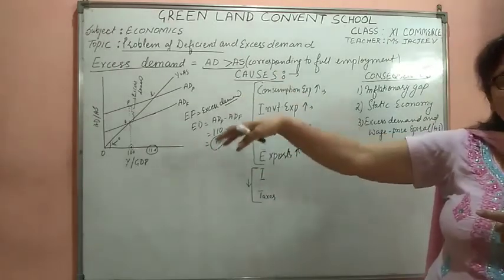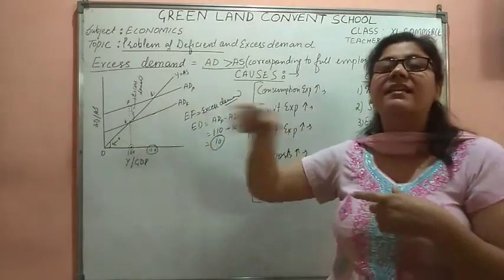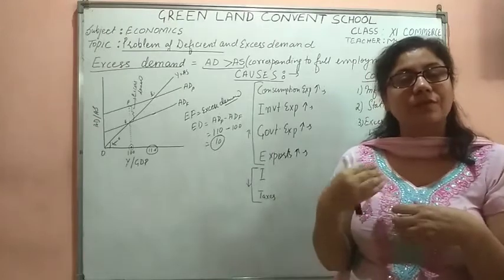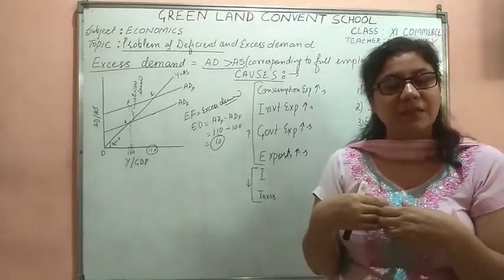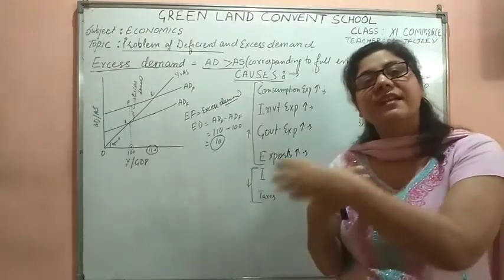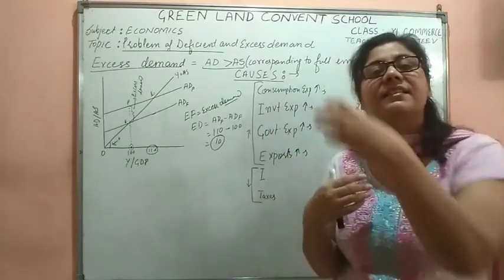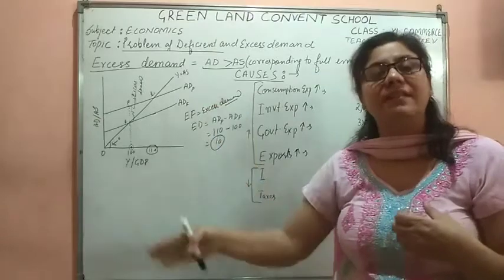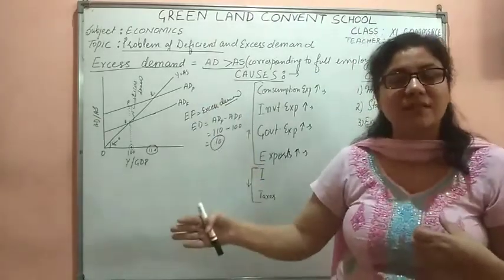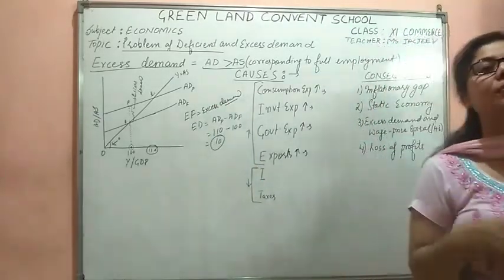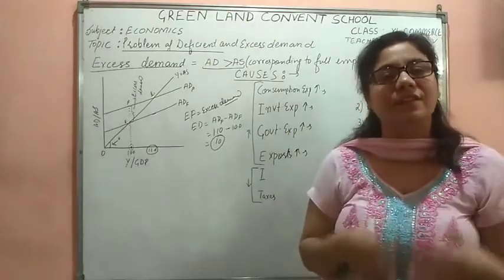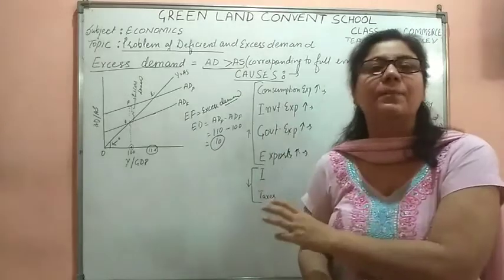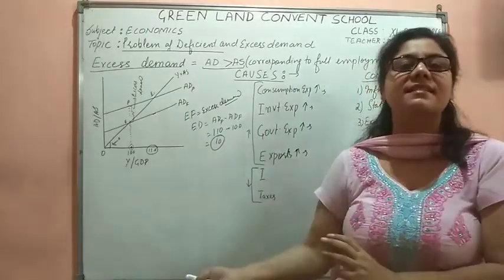So when the other people are getting it at 110 and in India they see that it is only 100 rupees, they would be exporting it from India. When the international prices are higher than the domestic prices, the export of the country will increase. When the exports will increase, it means the domestic demand of the country will increase, and that will lead to the higher aggregate demand, resulting in excess demand.